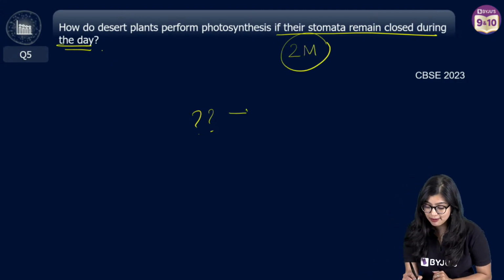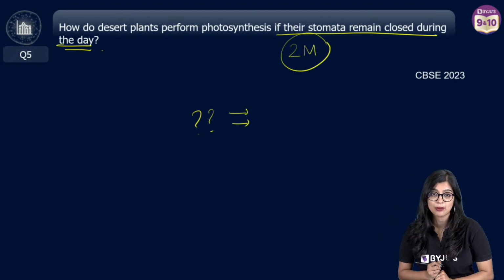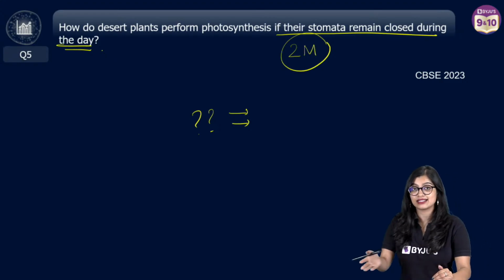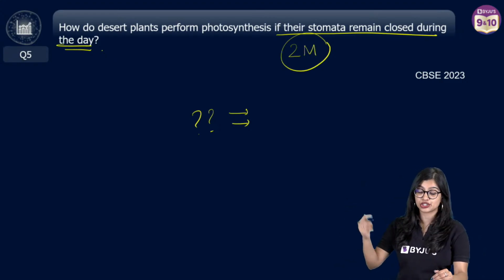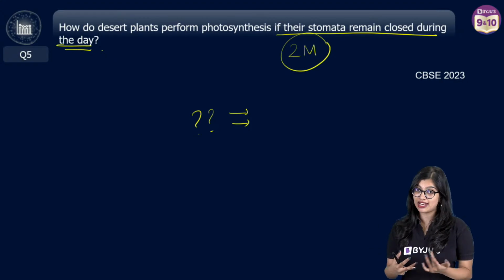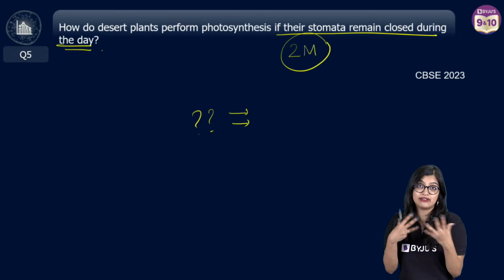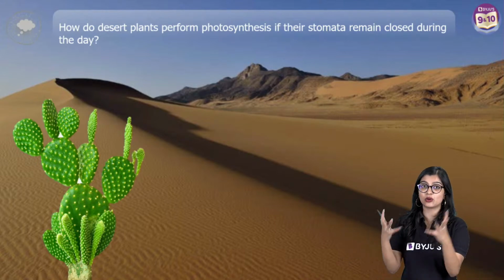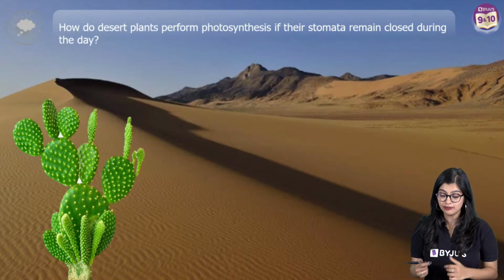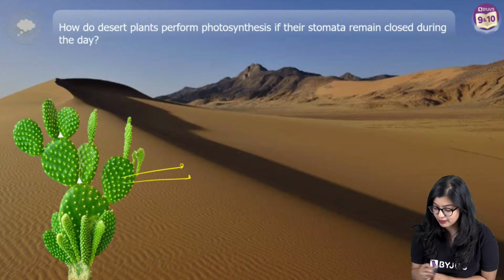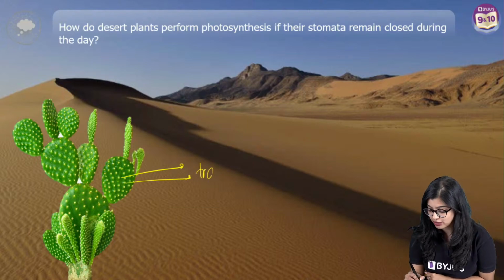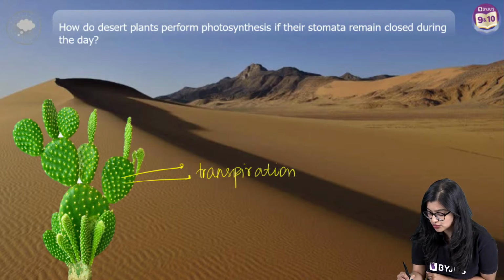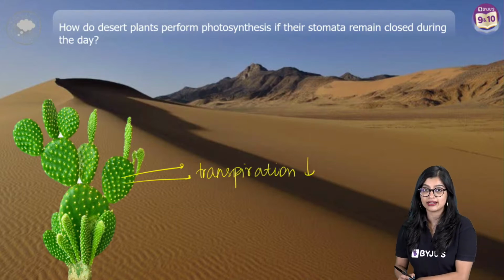You have to establish why the stomata is closed in the mornings, because we know that in desert plants, because of the extreme conditions, in the morning it's very, very hot, and they live in places where there's not enough water, which is why they need to conserve as much water as possible, which is why the stomata remain closed, right, to reduce the rate of transpiration.